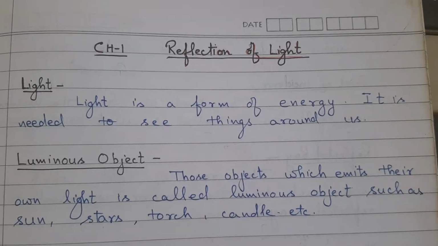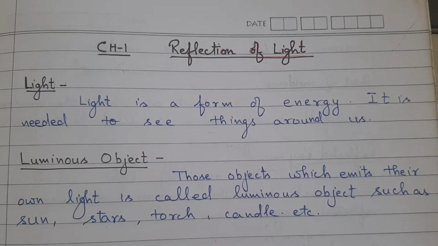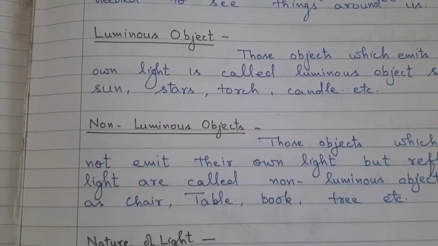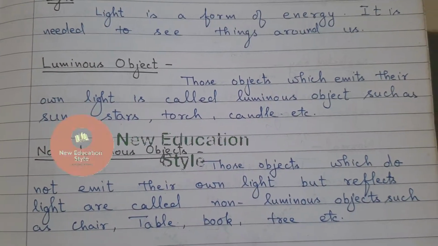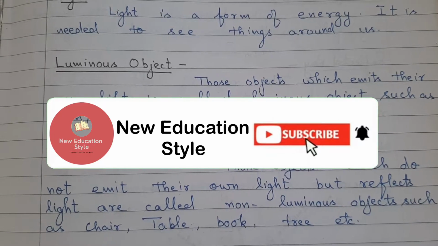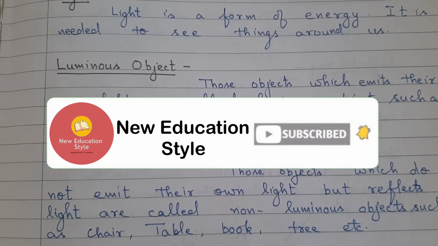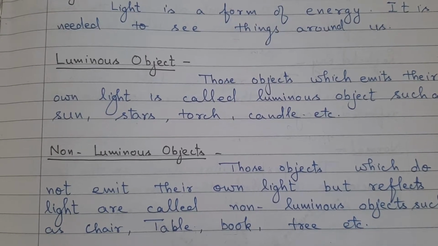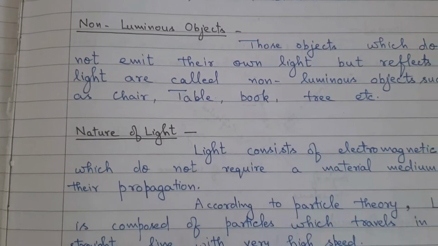Luminous object. Those objects which emit their own light are called luminous objects, such as sun, stars, torch, candle, etc. Non-luminous objects. Those objects which do not emit their own light but reflect light are called non-luminous objects, such as chair, table, book, trees, etc.